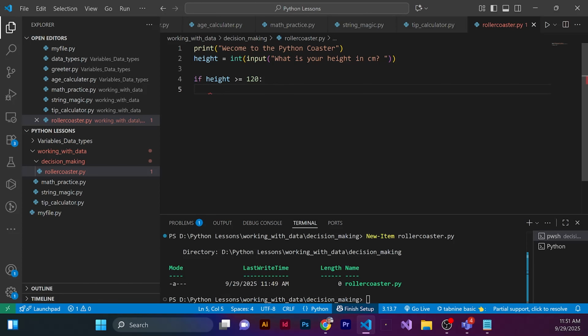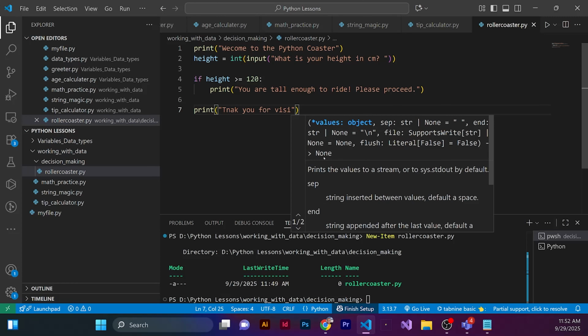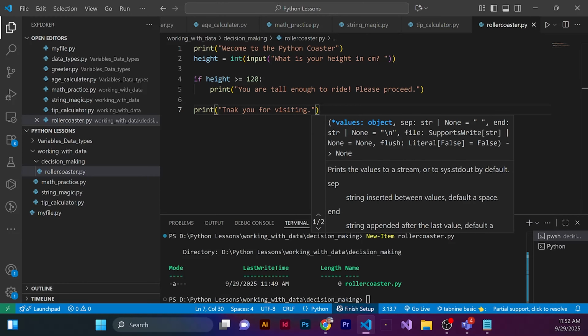Then we'll print you are tall enough. This is crucial. In Python, the indentation, the space at the start of the line, usually made with the tab key, is not optional, right? It's how Python knows that the print line belongs to the if statement. So it's the secondary path.